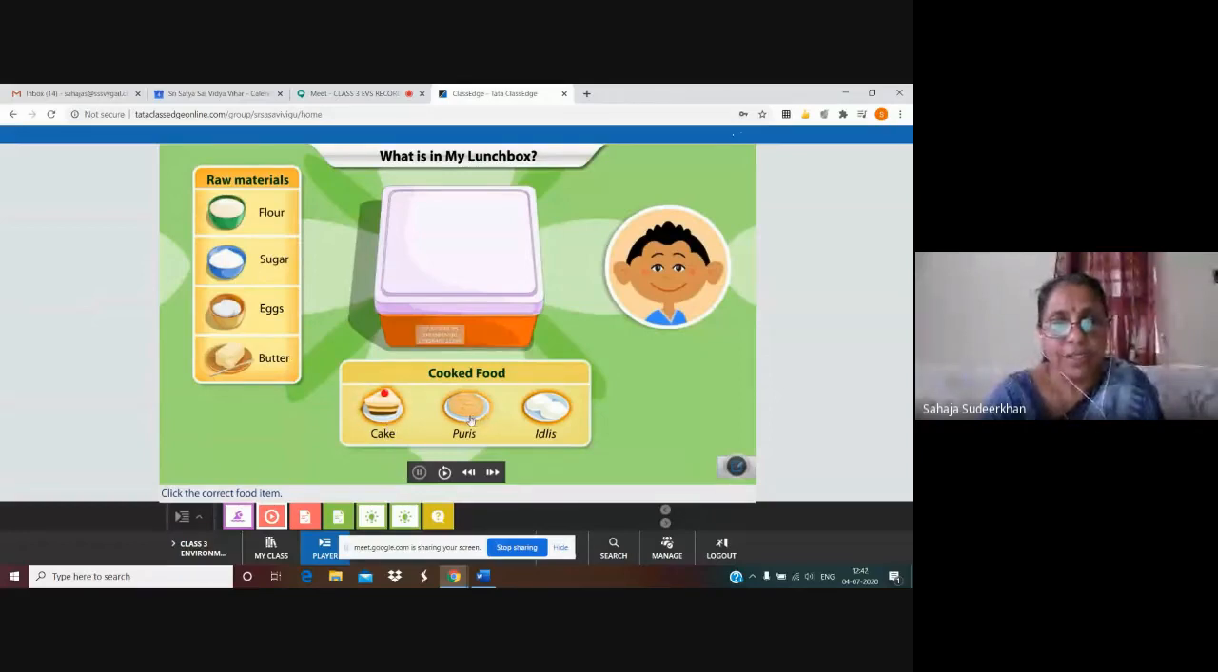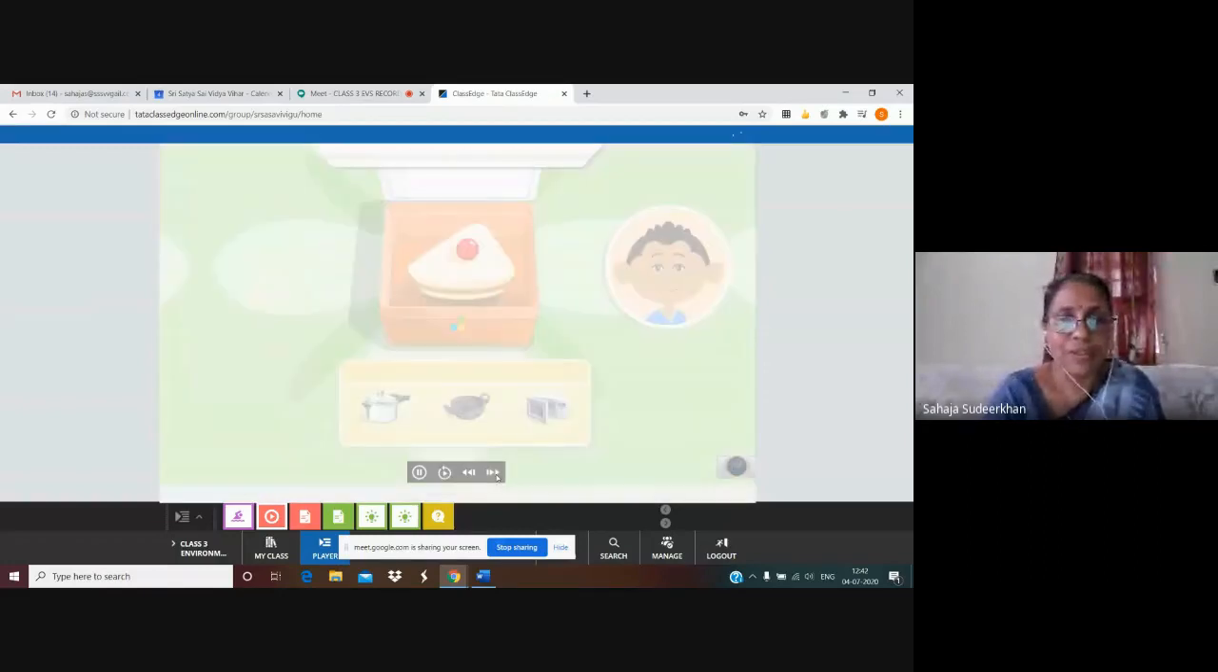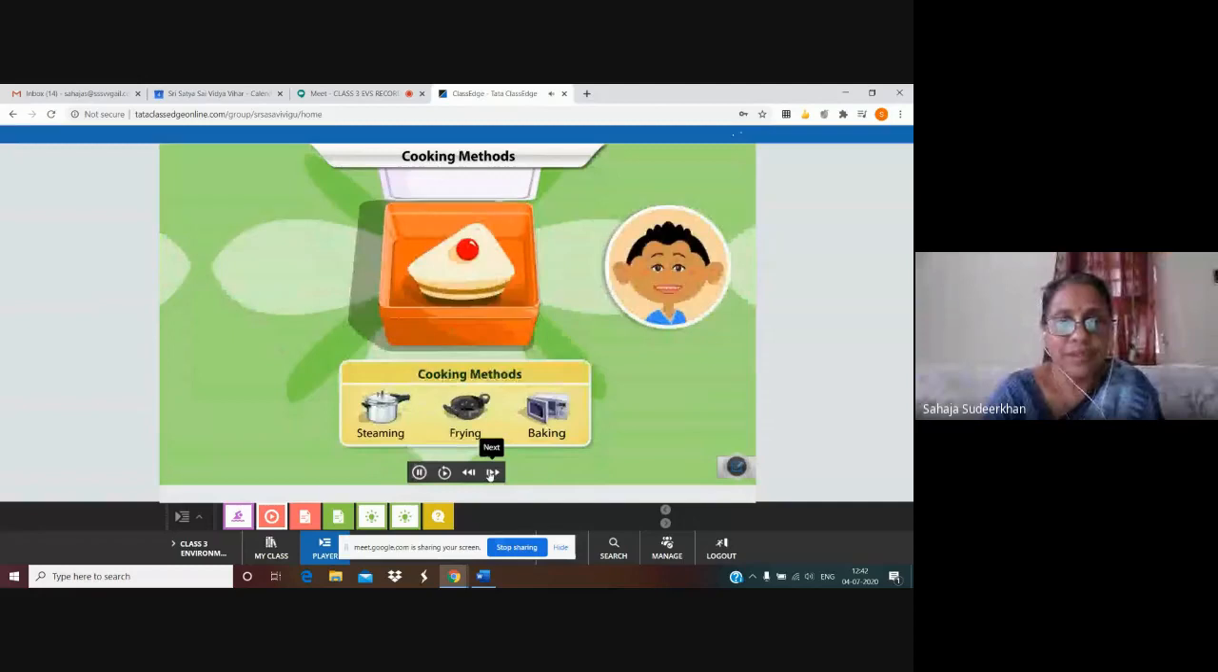Which one? Idli? No. Puris? No. Then let us see. This one. Yes. I have got cake in my lunch box. Yes. He brought cake in his lunchbox. Next. How is a cake made? Click the correct cooking method.